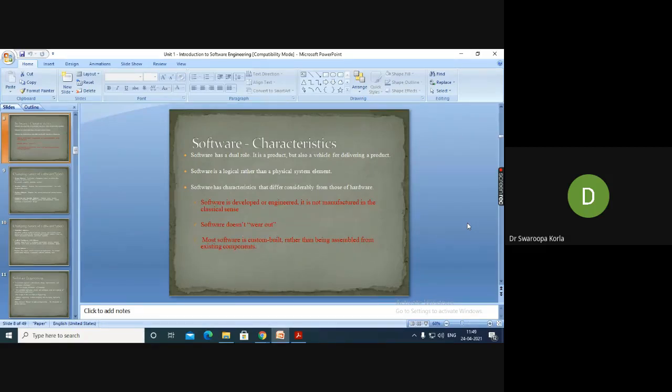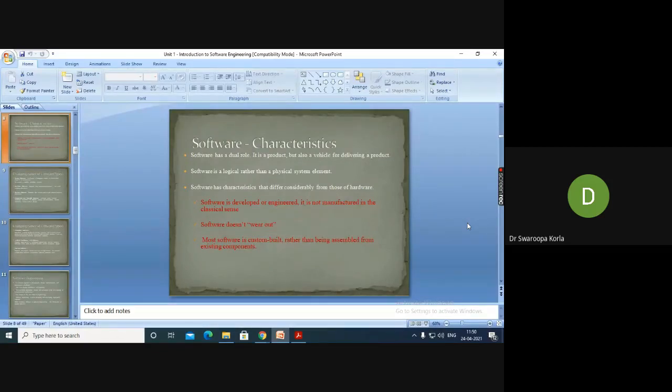And software characteristics are not actually fixed features. Depending on the kind of software system and on which hardware platform you are implementing, the characteristics also differ. But majorly, a few characteristics you can tell.